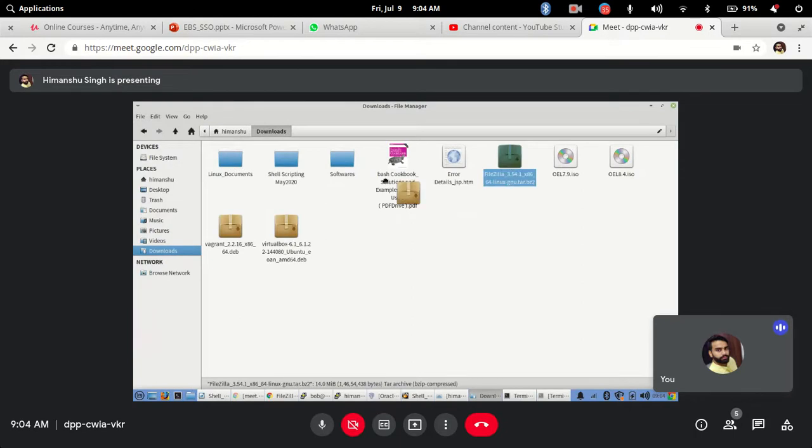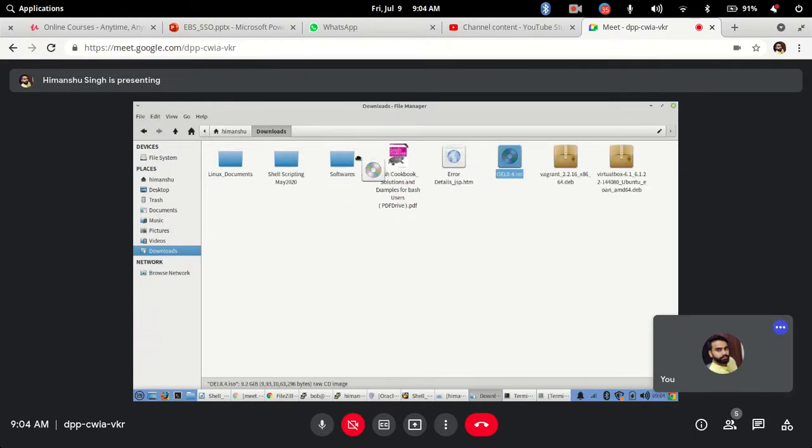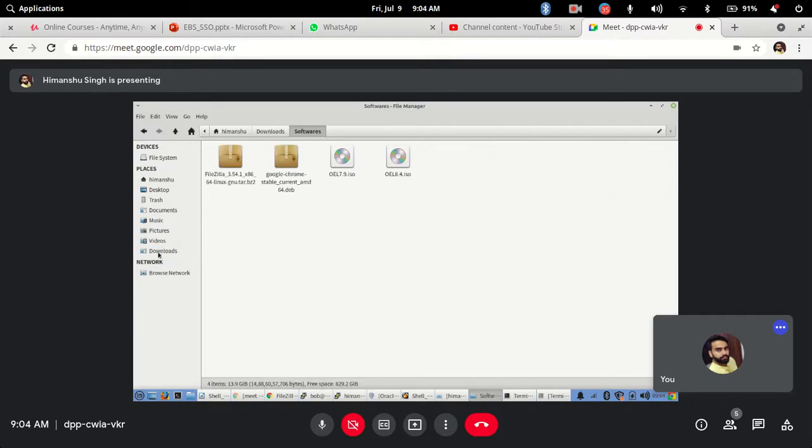So this is the FileZilla one. Now I have to extract it.